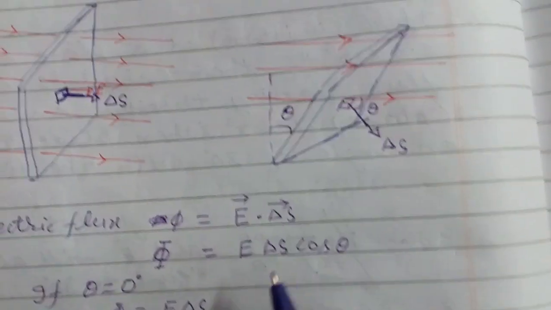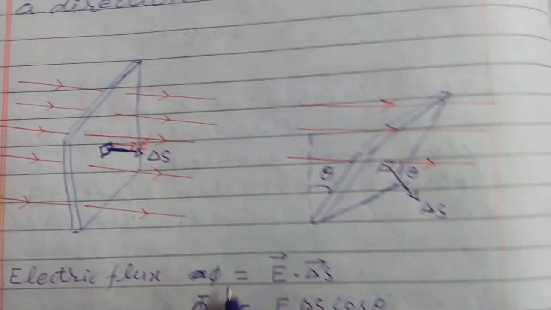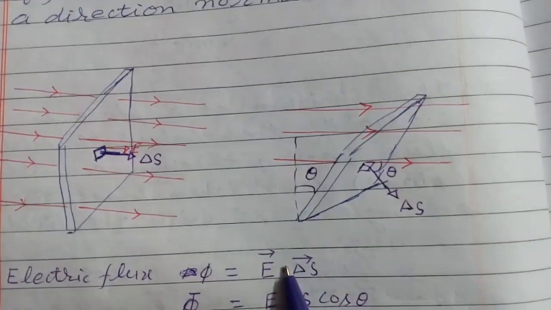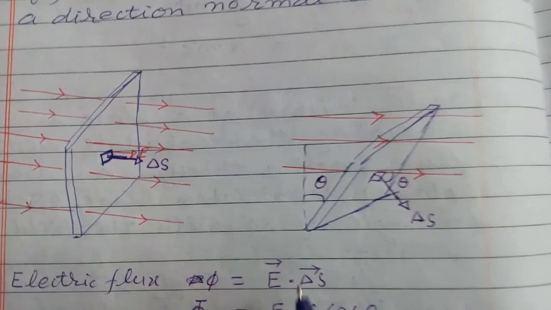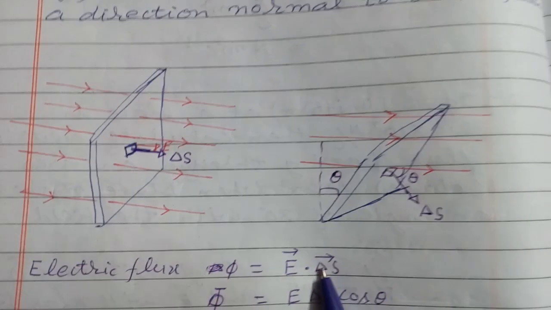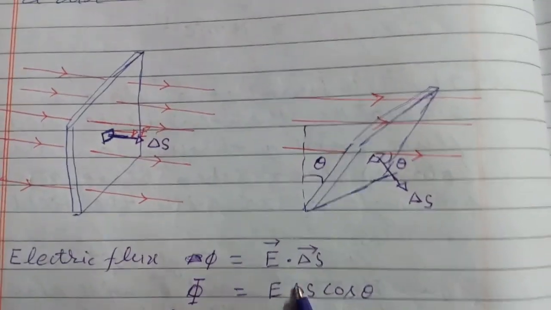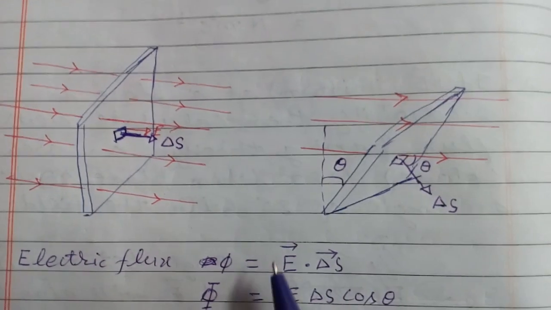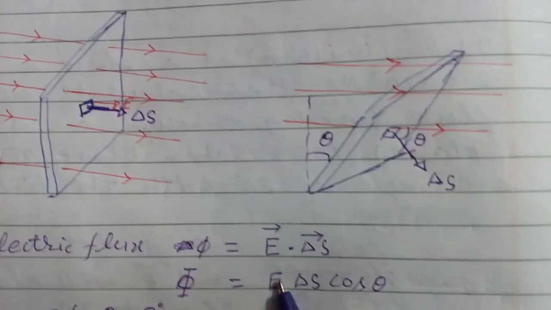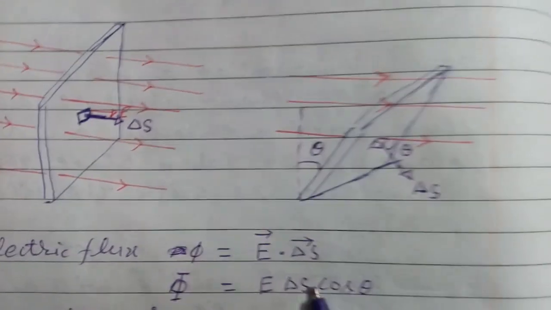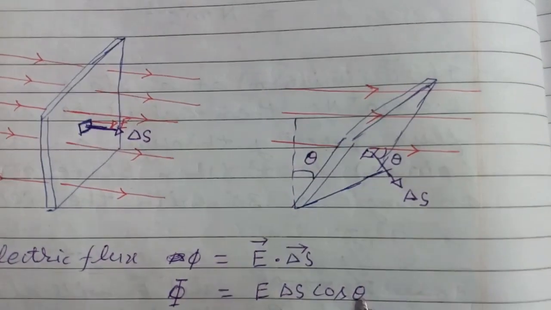Now how will we calculate it mathematically with the help of this formula? Put the value of the field, put the value of the area vector, take their scalar product. So phi will be equal to E delta S cos theta, because the scalar product of two vectors is the magnitude of one vector into the magnitude of the other vector into cos theta.